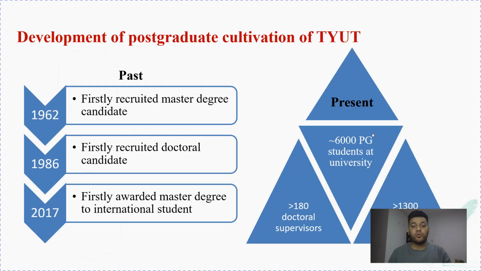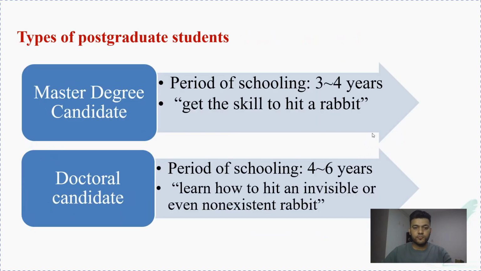TYUT enrolled its first master's degree student in 1962 and its first doctoral candidate in 1986. Our first international student got a master's degree in 2017, and nowadays TYUT has more than 6,000 postgraduate students, 180 doctoral supervisors and 1,300 master supervisors.